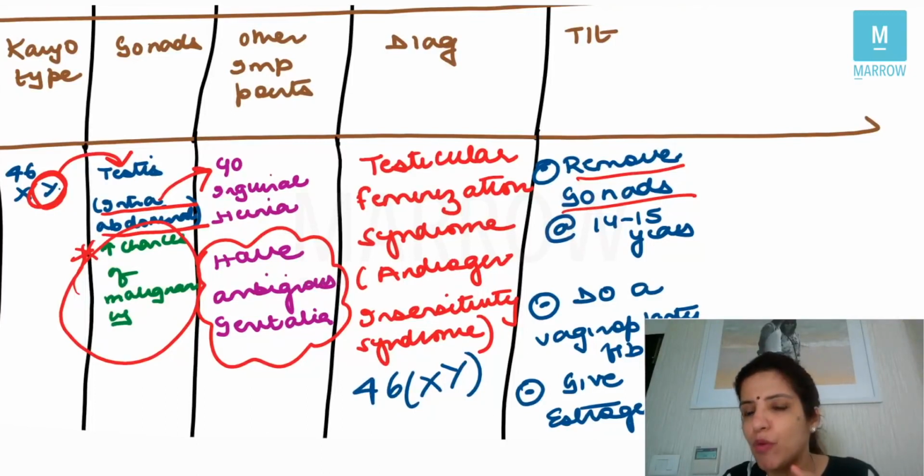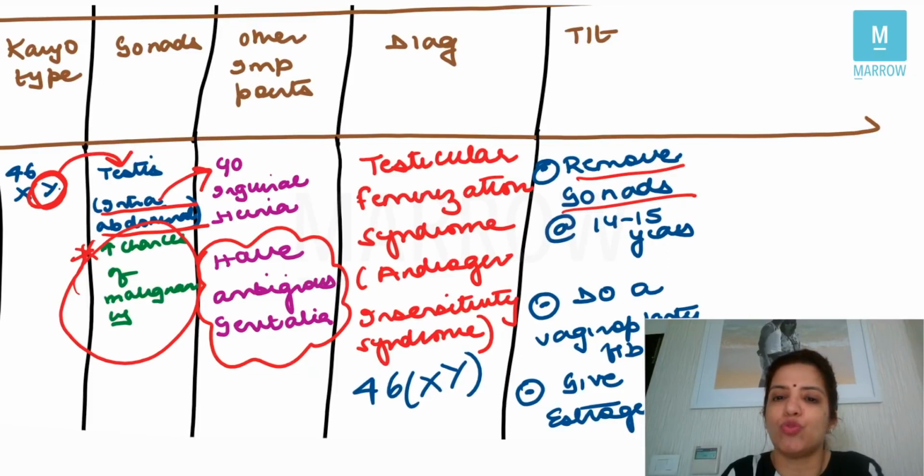So I can give them only estrogen. I don't have to give them any progesterone because they don't have any uterus, so no risk of endometrial cancer. So the treatment for testicular feminizing syndrome is you have to remove the gonads. What is the age for removing the gonads? 14 to 15 years. Do a vaginoplasty.